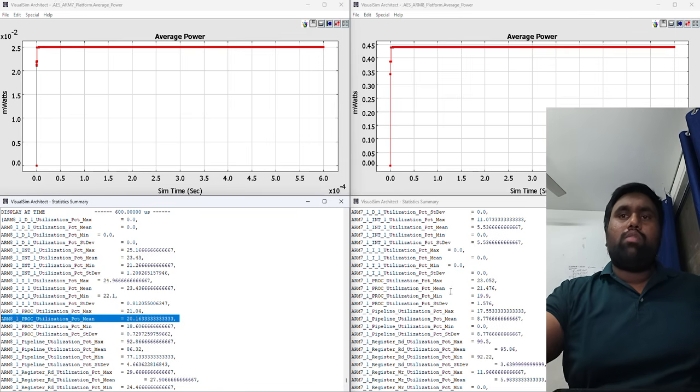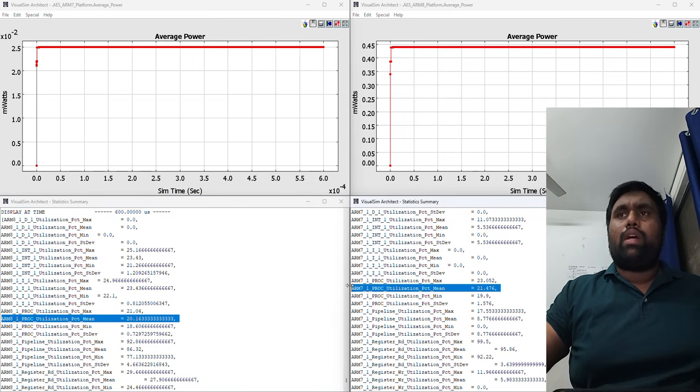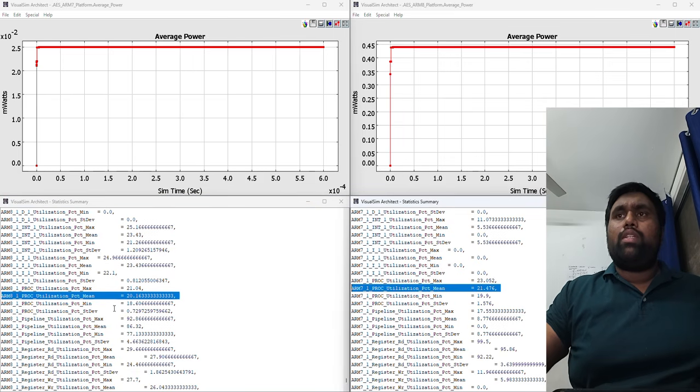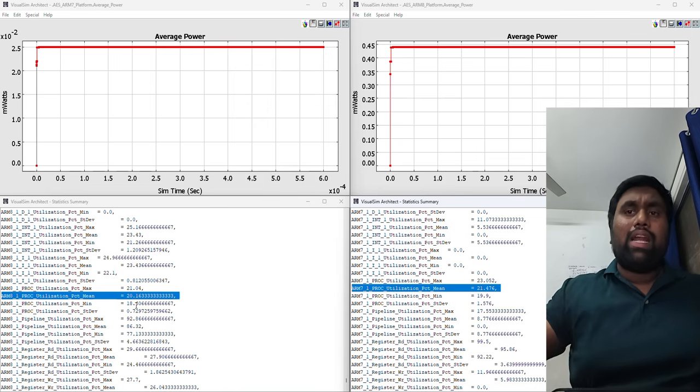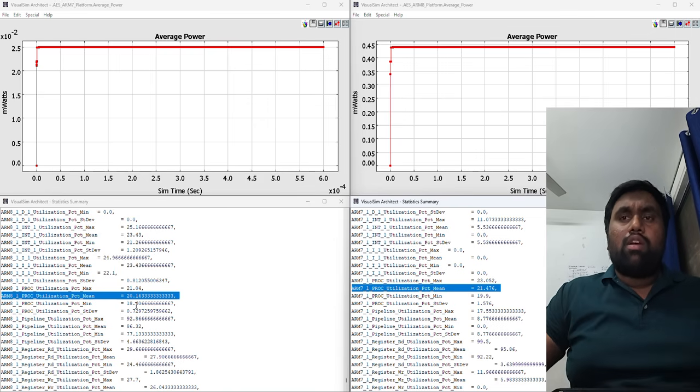Processor utilization for the ARM7 is around 21%, whereas ARM8 is around 20%. So this is almost the same, nearly identical. Both processors are handling the same amount of work.